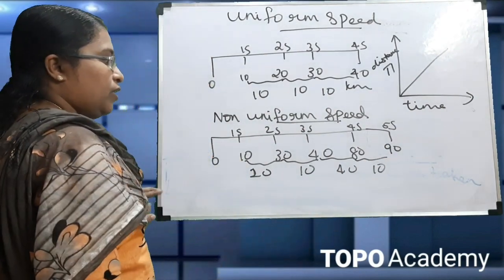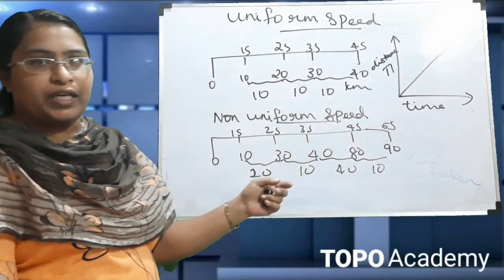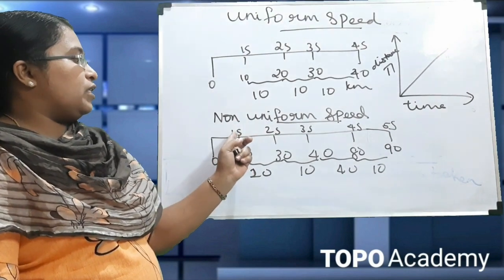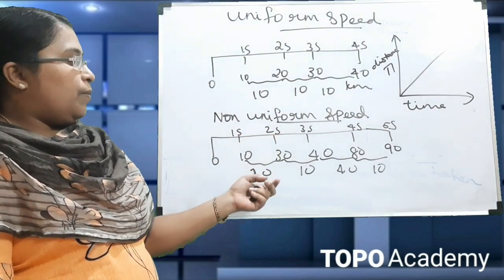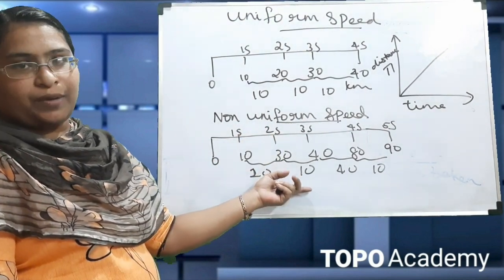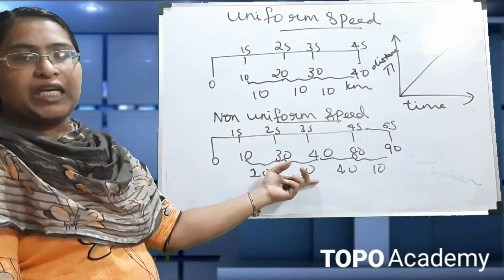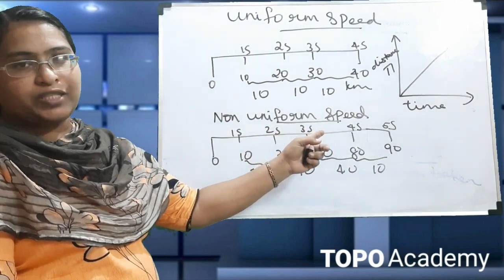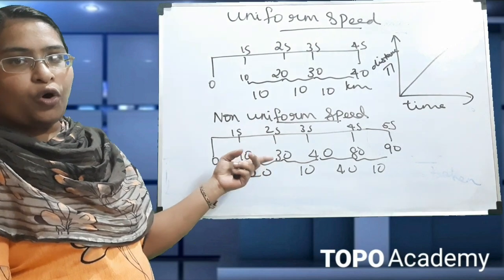So the difference is not the same; it has not covered equal distance. The time difference is the same, 1 second, but the distance travelled is not the same. So it has covered unequal distance in equal intervals of time. That is non-uniform speed.